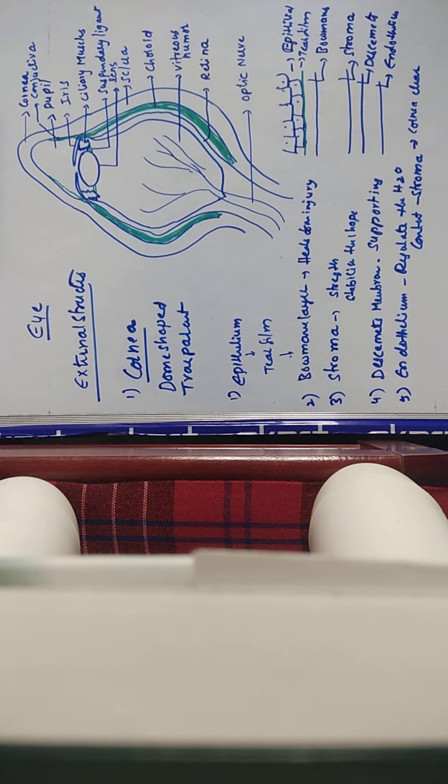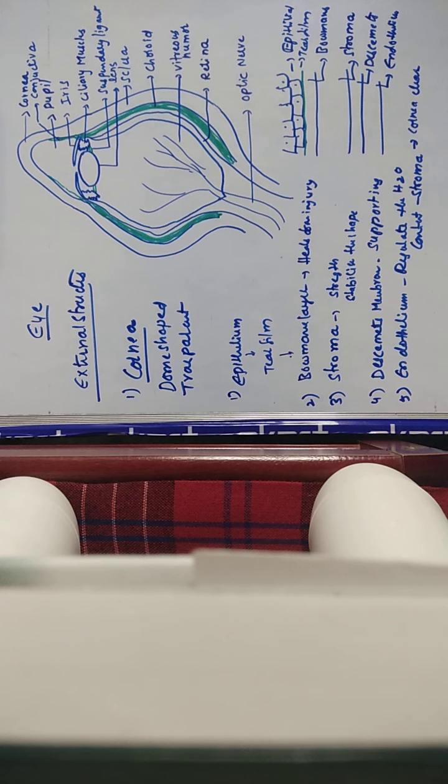Next, beneath these epithelial cells, we have the next layer, the Bowman's layer, which helps heal from injury. That means if there is any injury in the cornea, it is immediately healed with the help of this Bowman's layer. Next one is the stroma, a very thick layer present below the Bowman's layer, which provides strength to the cornea and stabilizes its shape. Next one is Descemet's membrane, which has supporting functions, supporting the endothelium that is present beneath it.